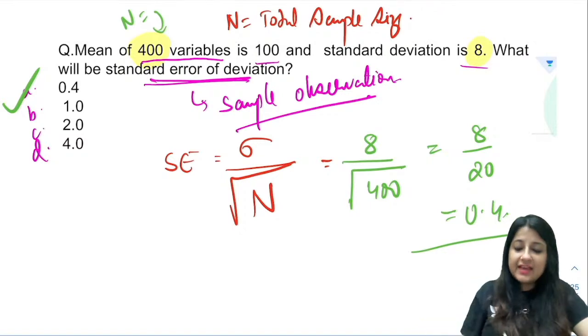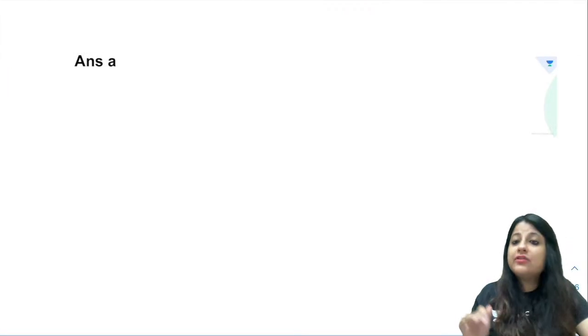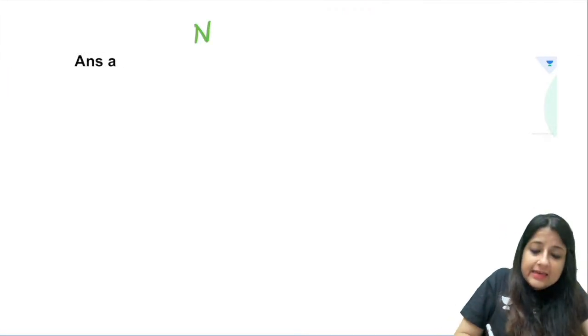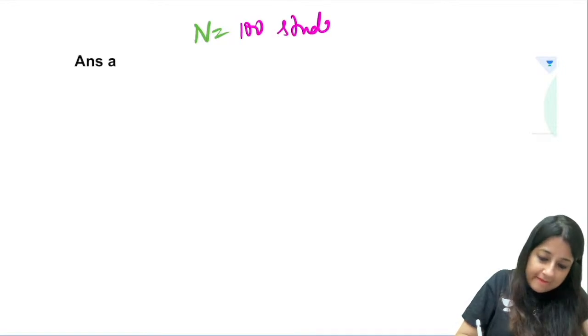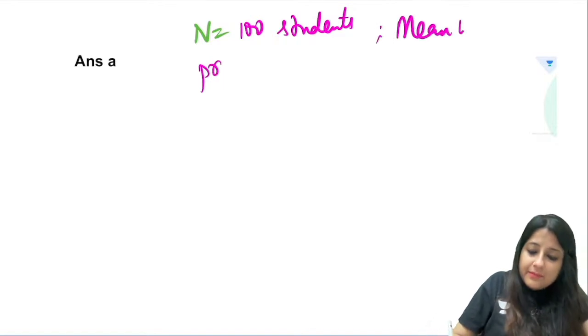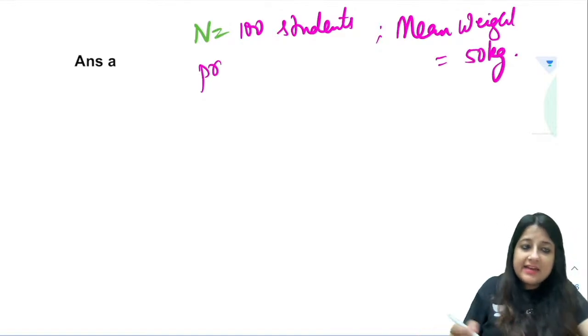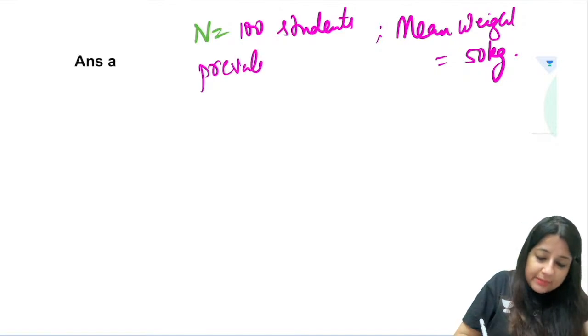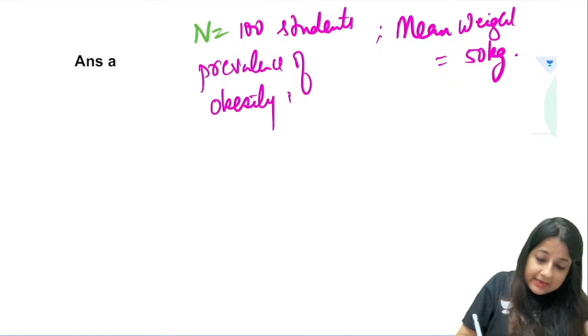Okay. But if I gave you a question where I say there is a class of 100 students. The mean weight of the students in the class, let's say, is 50 kg. All right, now the next thing I write for you is the prevalence of obesity in the class is 10%.